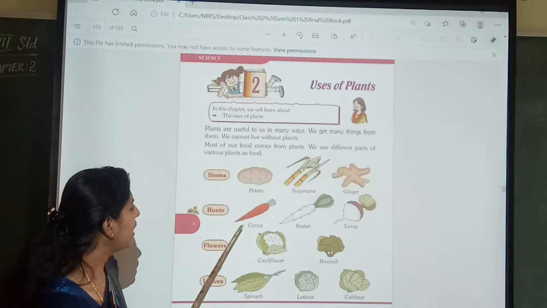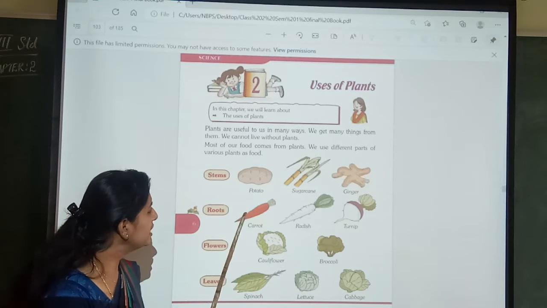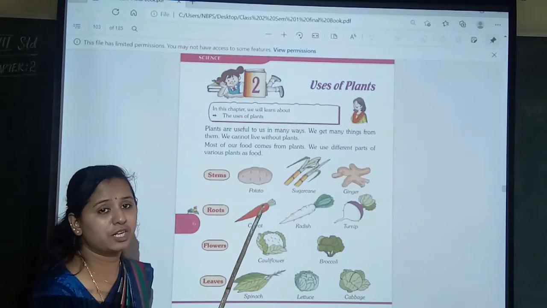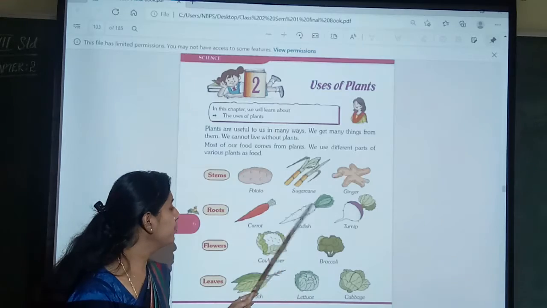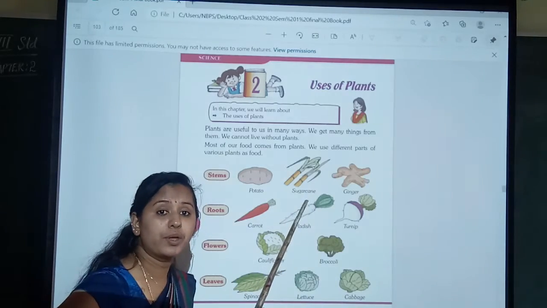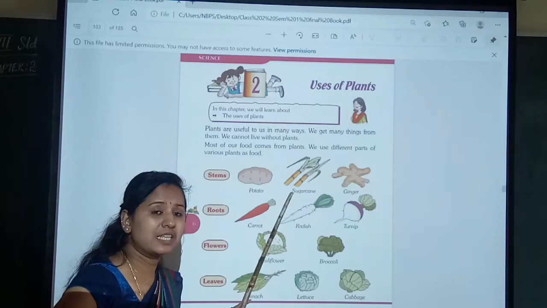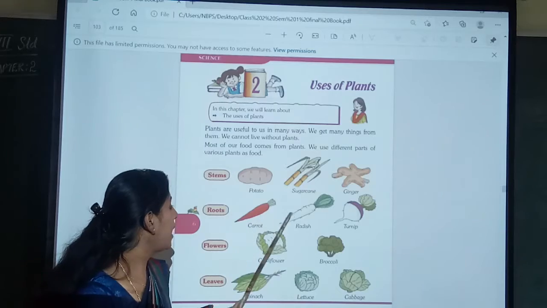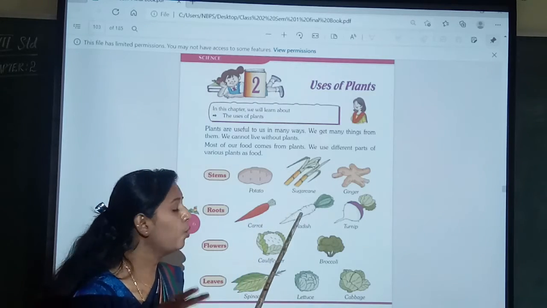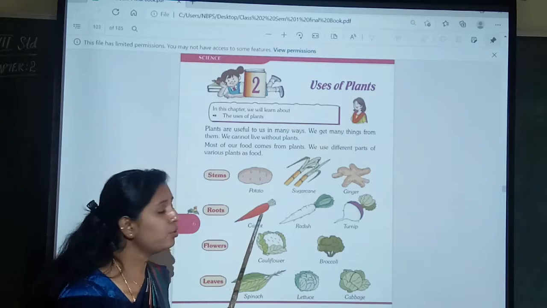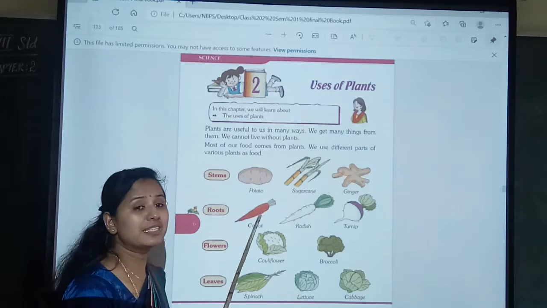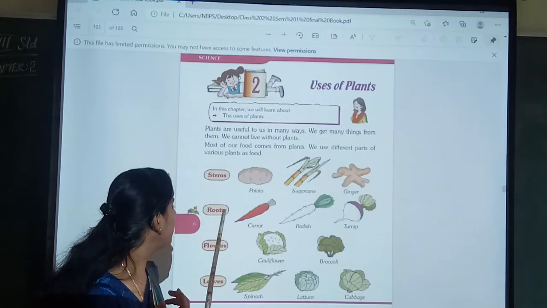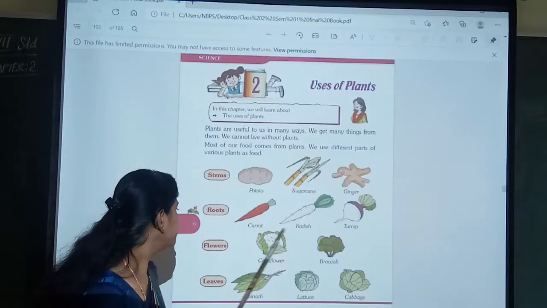Roots: carrot, radish, turnip. These are all called roots. These are roots only that we are going to eat as a vegetable. This carrot, radish and turnip, these all grow under the soil. Under the soil down we can see, upward we can see the leaves of these vegetables. Okay, carrot, radish and turnip grow under the soil. This is a root of that plant. We are going to eat this root as a vegetable. We won't eat the leaves. Okay, roots of the plant are carrot, radish and turnip.